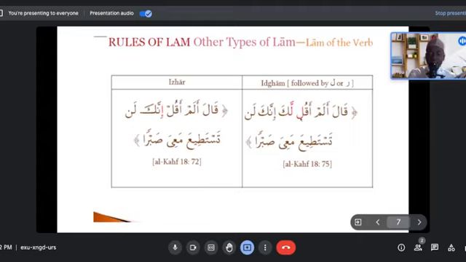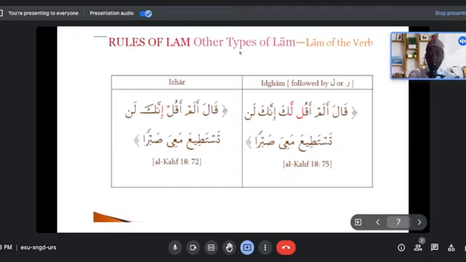So if the lam is followed by a letter ra or lam, and that lam is sakin, having nothing like this one here, it will be idgham, right? So it's not going to be pronounced. But you see rather here, the lam is pronounced with sukun because it's followed by a letter other than lam and ra. قال ألم أقل إن. So the lam is pronounced with izhar, right? ألم أقل. So you have to make sure that the sukun is coming out from the lam. You don't want to omit it at all. قال ألم أقل إنك لن تستطيع معي صبرا.